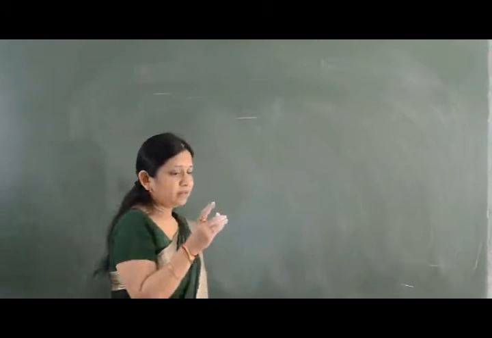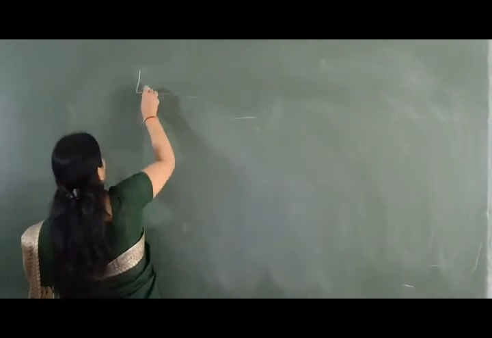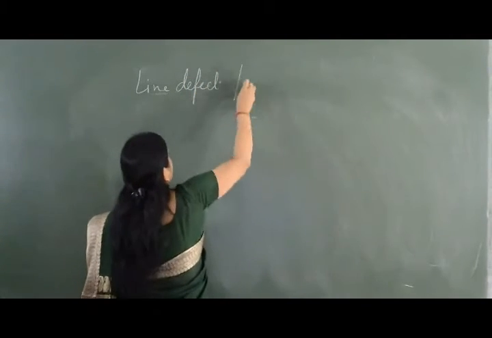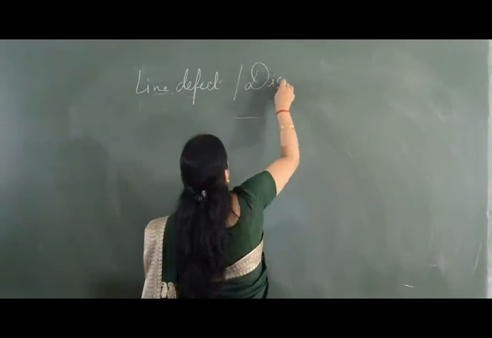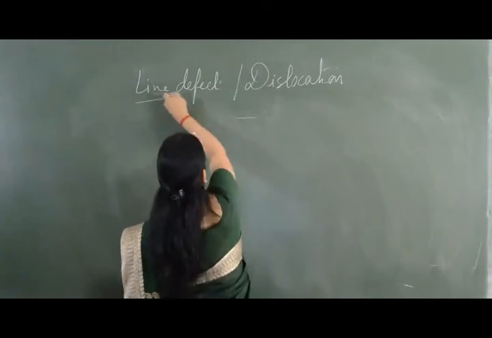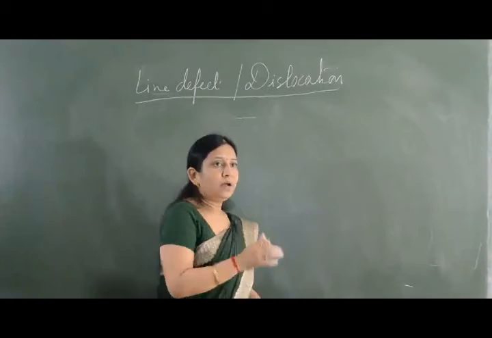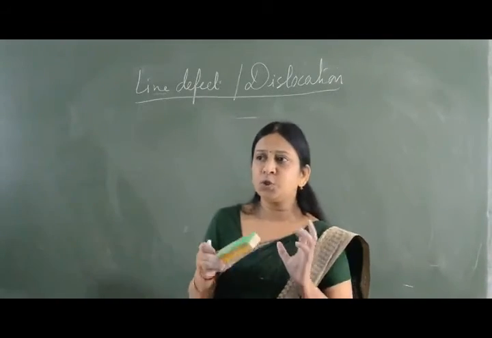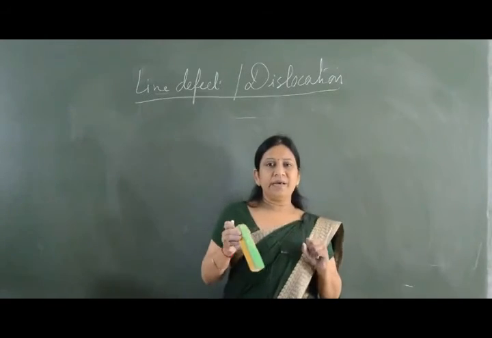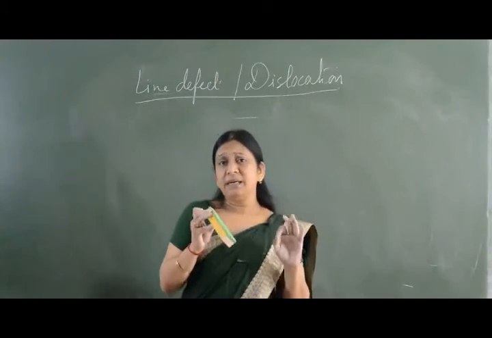We have another type of defect, which is a line defect, or there is a dislocation. So till now it was atomic or point defect. So what was happening? A cation is missing, an extra cation is there, or cation is present at the lattice site.